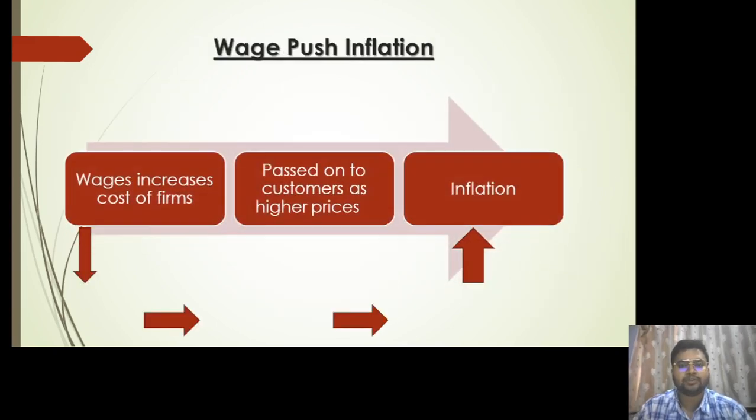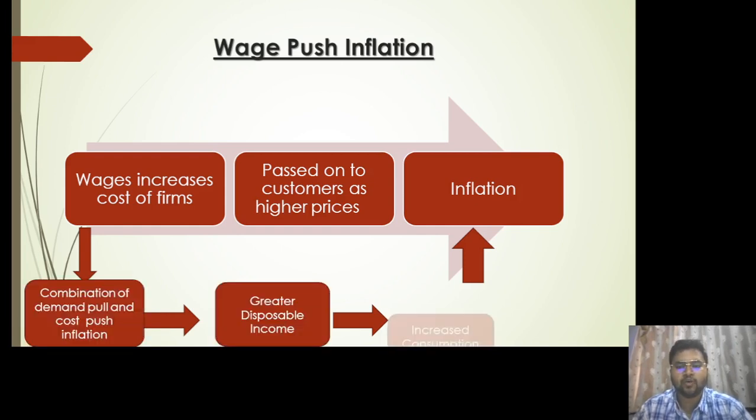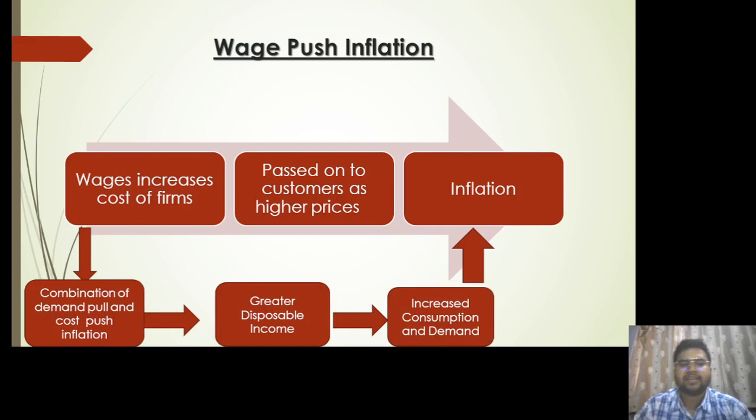Then there is wage push inflation. As I've already mentioned, wage push inflation is a combination of demand pull and cost push inflation. This can take place in two ways. First, if the wages increase for the firm, that is, they are paying more money to their employees, this cost of production will be passed on to the end consumers so that they can maintain or increase their profit. As a result there will be a rise in the prices of goods and services, which will ultimately lead to inflation.